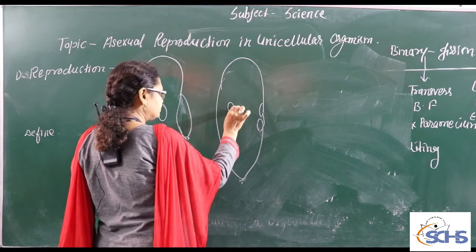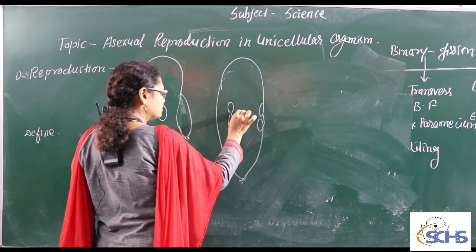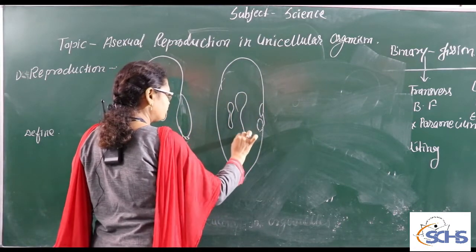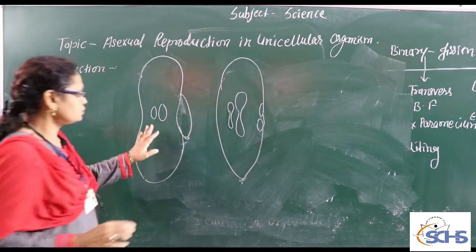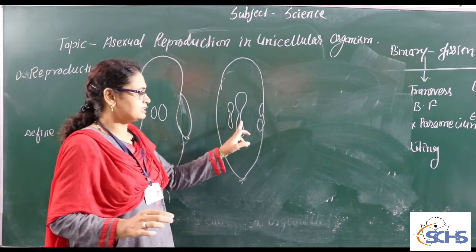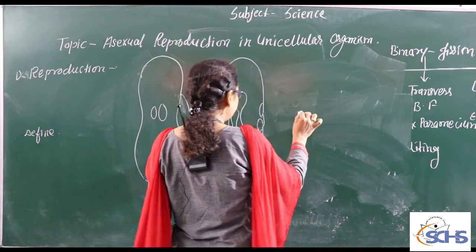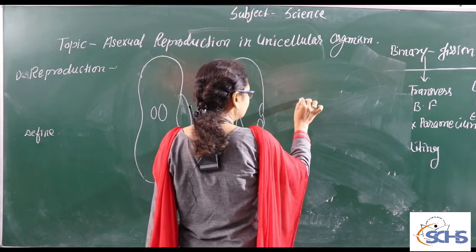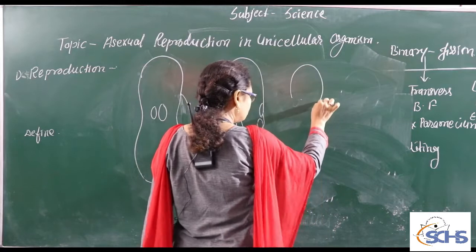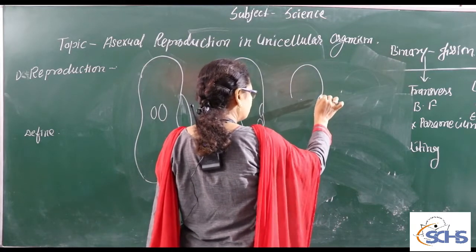There is elongation in the process of nuclear division, and the same happens with the macronucleus, because we can see two types of nucleus. This is the micronucleus and that one is the macronucleus. As karyokinesis is completed, the nucleus is divided into two equal parts.